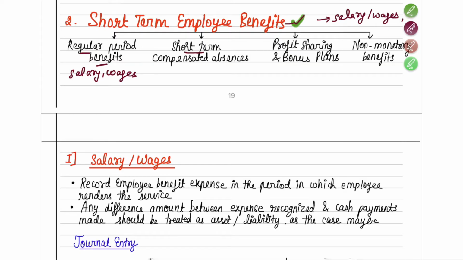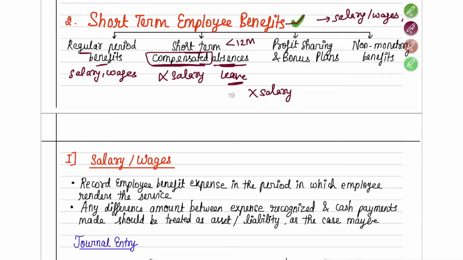And then you have something known as short-term compensated absences. Absences means what? You're not there. You're on leave. So what is short term? Short term means for less than 12 months you have got some leave. Now, what is compensated leave? Compensated leave means you will take the leave. Usually when you take a leave, what happens? Your salary will get cut. Correct. But here what they are saying, it is a compensated absence. Compensated leave or compensated absence means in this case your salary will not get cut.